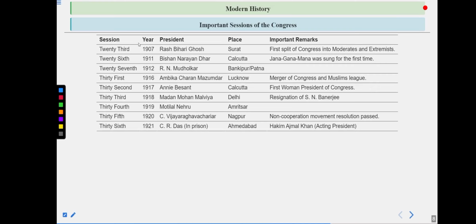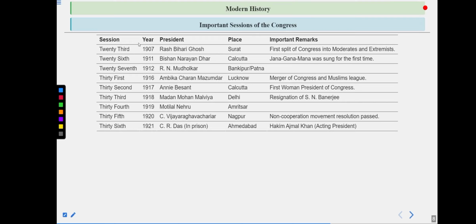Basically, Congress was divided into two parts. One was the moderates, led by Mr. Gopal Krishna Gokhale, and the other was the extremists. They were led by Lal Bal Pal, that is Lala Lajpat Rai, Bal Gangadhar Tilak, and Bipin Chandra Pal.